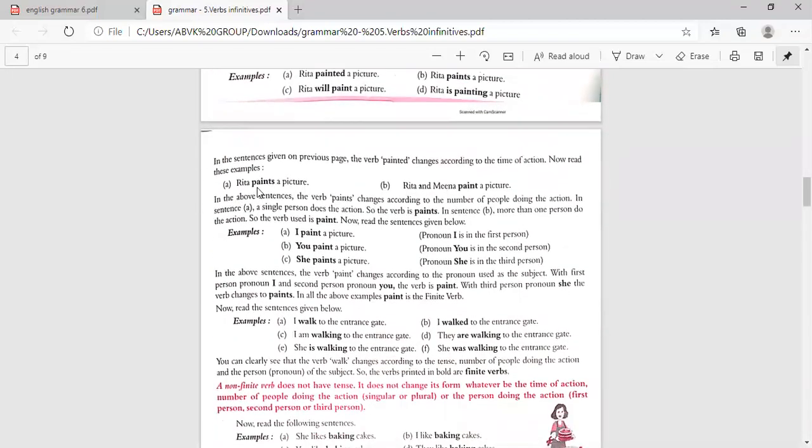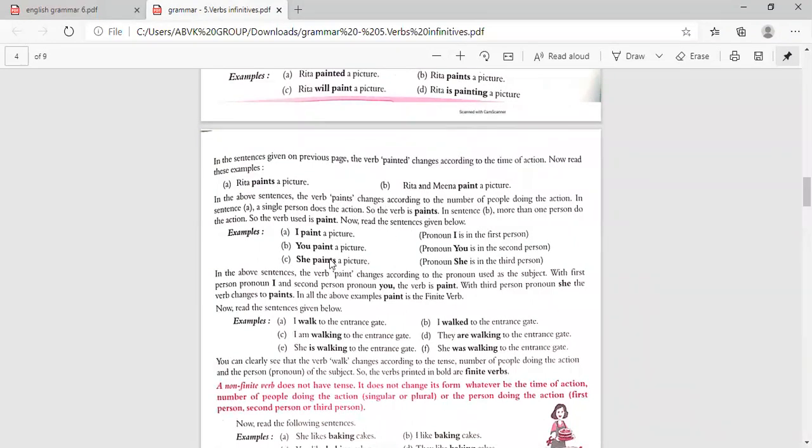Now the sentences: Rita paints a picture, and Rita and Meena paint a picture. Here Rita is singular, so s has come: paints. But here it is plural, Rita and Meena, so no s, only paint. In the above sentences, the verb paints changes according to the number of people doing the action. In sentence A, a single person does the action, so the verb is paints. In sentence B, more than one person does the action, so the verb used is paint.